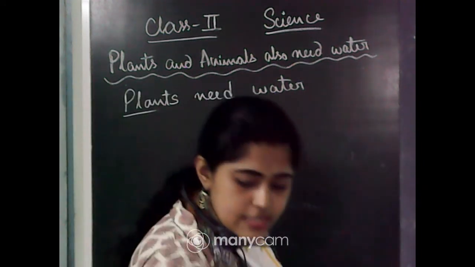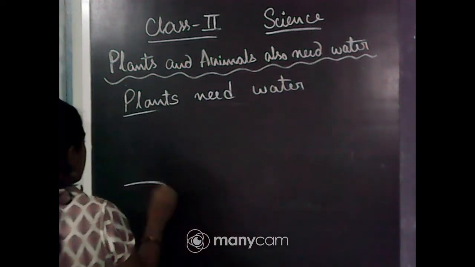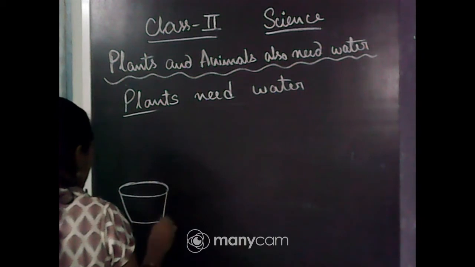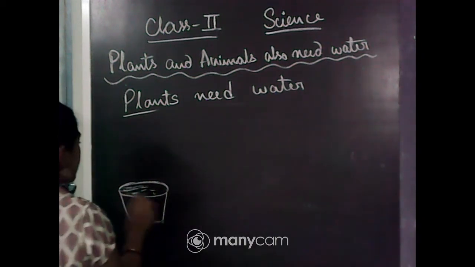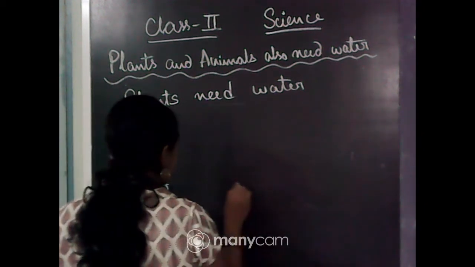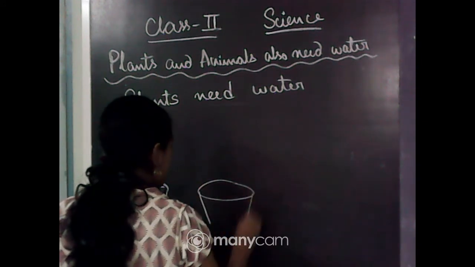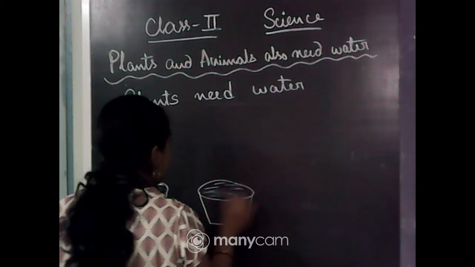First you have to take two pots. That's one pot which is filled up with soil, and that's a second pot which is also filled up with soil.